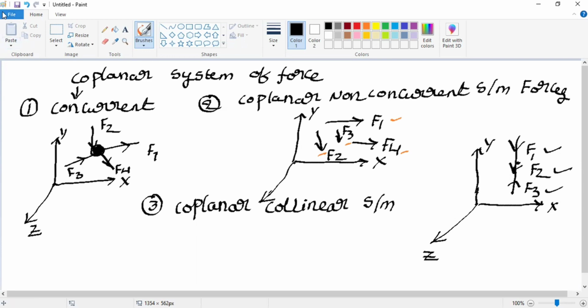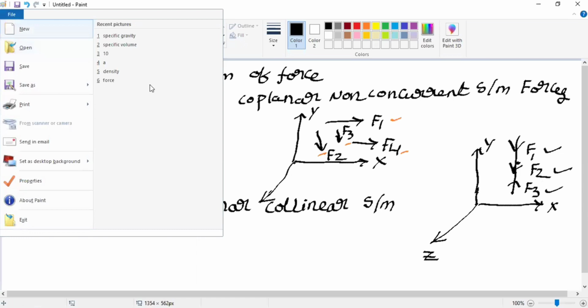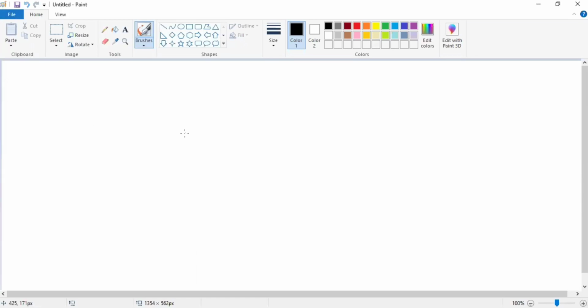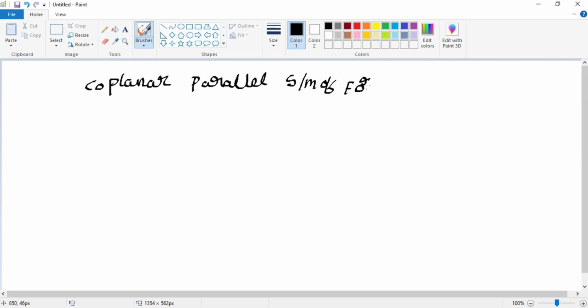Next one is the coplanar parallel system of forces. Parallel system of forces means again the same plane, X, Y, Z, three-dimensional plane.